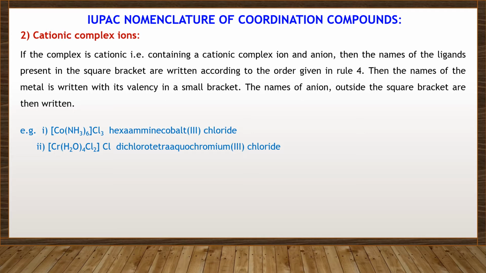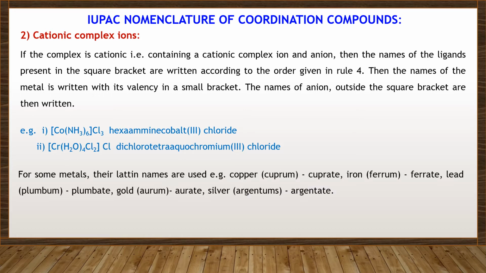Number 2, [Cr(H2O)4Cl2]Cl, dichlorotetraaquachromium(III) chloride. For some metals, their Latin names are used. For example, copper, cuprum, cuprate; iron, ferrum, ferrate; lead, plumbum, plumbate; gold, aurum, aurate; silver, argentum, argentate.